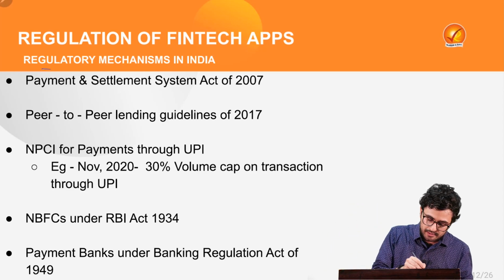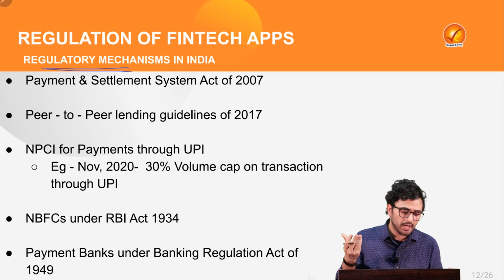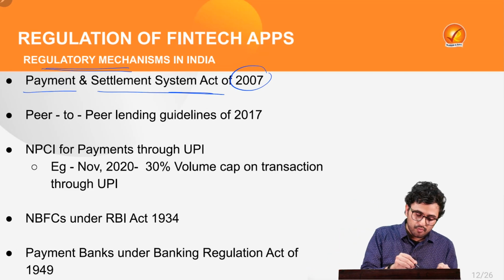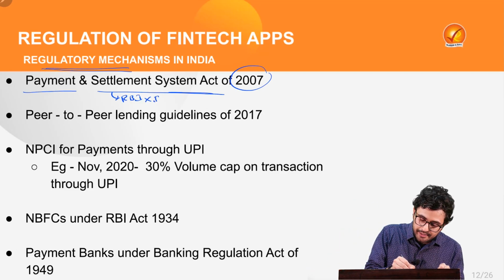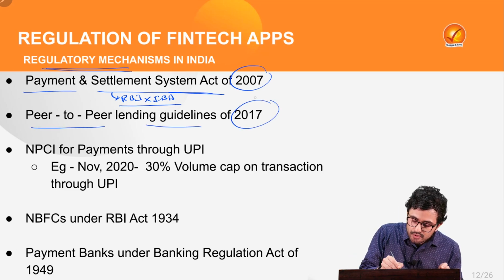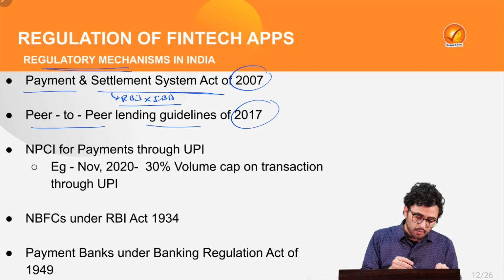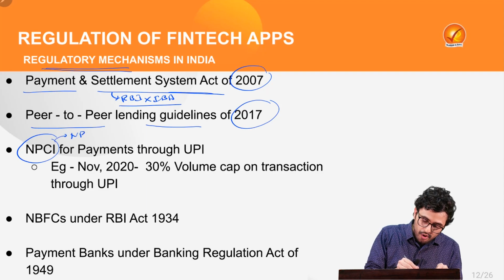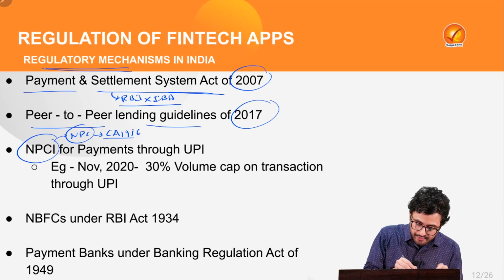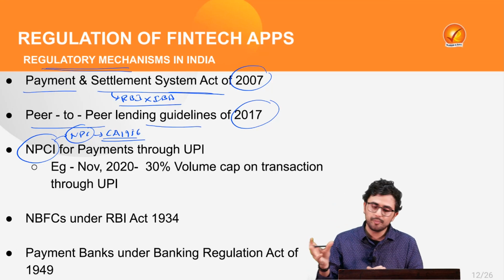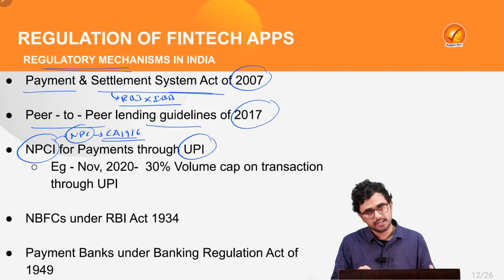For example, the regulatory mechanisms which exist in our country include the Payment and Settlement Systems Act of 2007, which was devised by RBI and the Indian Banks' Association. Then there are the Peer-to-Peer Lending Guidelines of 2017. Also, there is the National Payments Corporation of India, a not-for-profit company registered under the Companies Act of 1956. It regulates the payments which take place through UPI, or Unified Payments Interface.